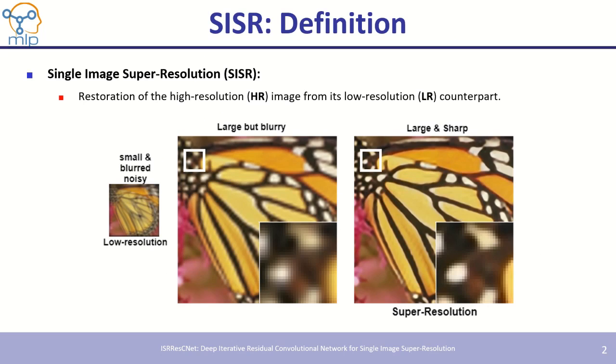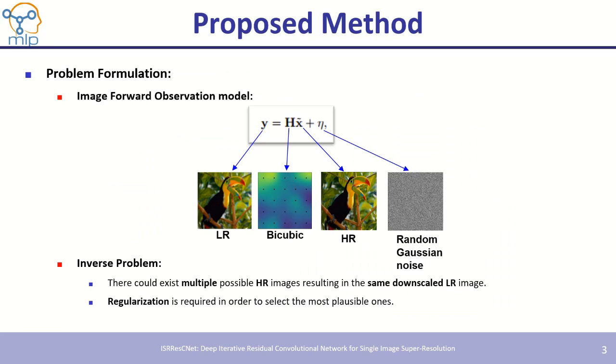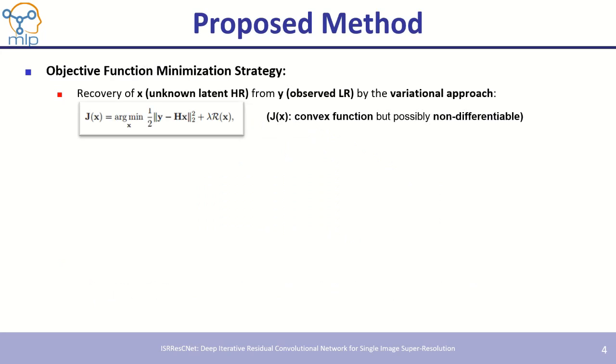The goal of single image super resolution is to recover the high resolution image from its low resolution counterpart. Usually SISR is described as a linear forward observation model by the following image degradation process, where the LR image is made up by convolving the latent HR image with the downsampling operator, usually bicubic, and further Gaussian noise is added into the image. The SISR is a highly ill-posed inverse problem, meaning that there could exist multiple possible HR images resulting in the same downsampled LR image. So regularization is required in order to select the most plausible one.